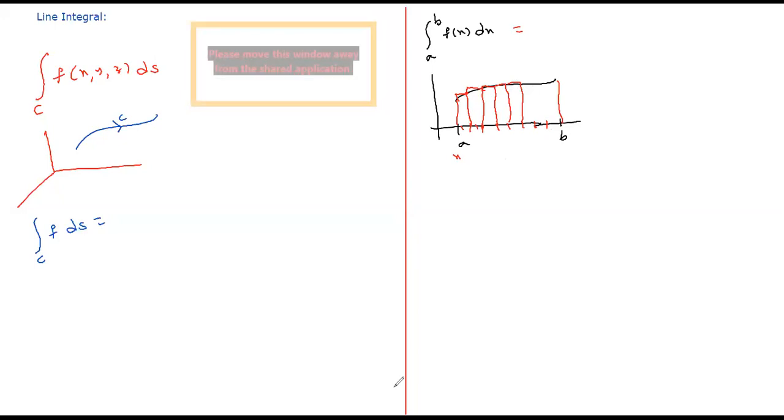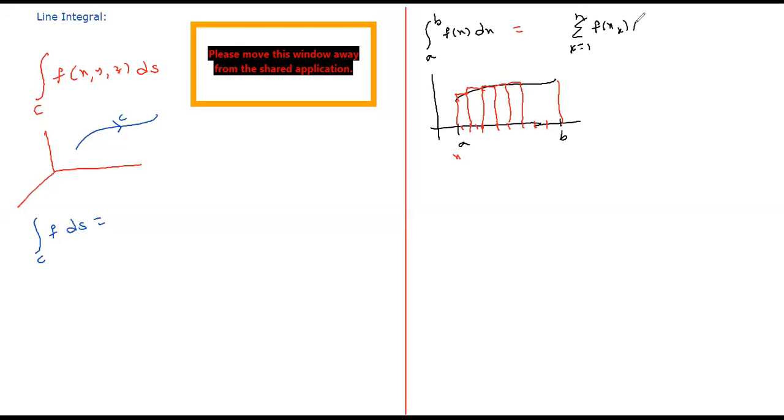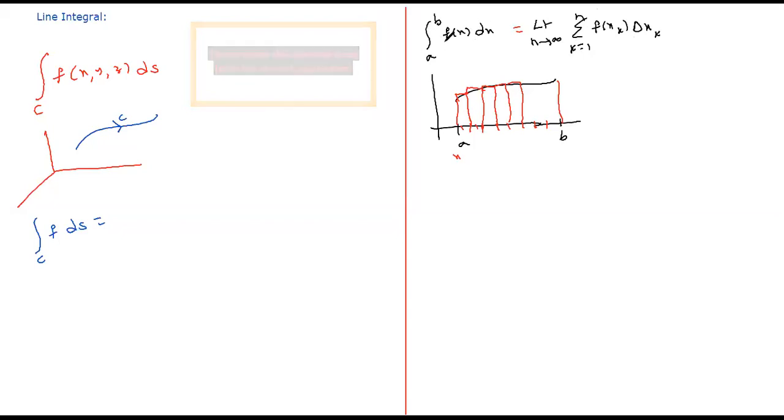I took the summation k equal to 1 to n of f of xk, which is the height, multiplied with the width. This gives a rectangular area, and if I increase the number of partitioning points, that means as n tends to infinity, if the limit exists, that limit we denote with the symbol integral from a to b of f of x dx. This explanation I gave earlier in the class in college.